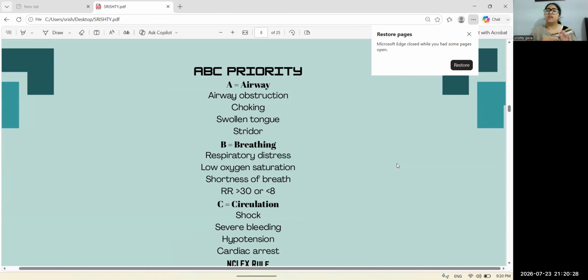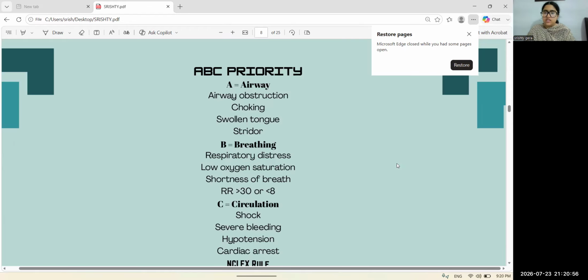So below 90% saturation needs our intervention first. The next criteria for breathing is shortness of breath, dyspnea, which needs immediate intervention. A respiratory rate of more than 30 is hyperventilation, and less than 8 breaths per minute is also a concern. The third criteria is circulation.